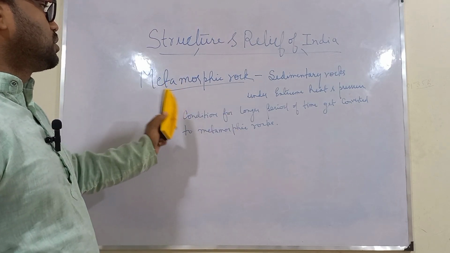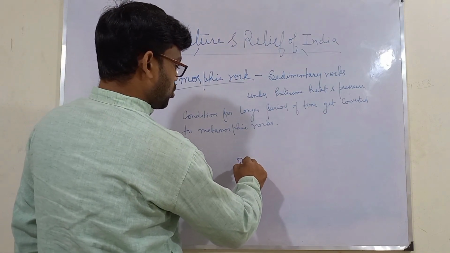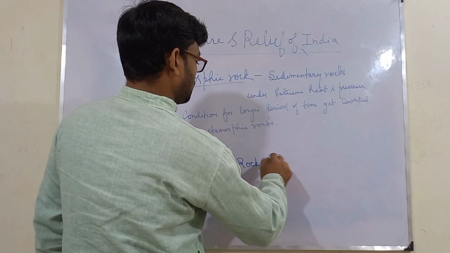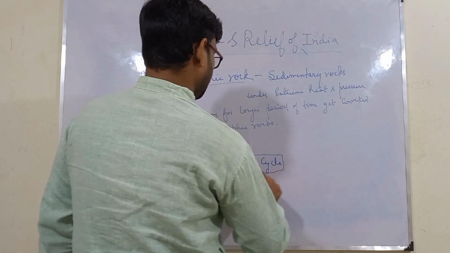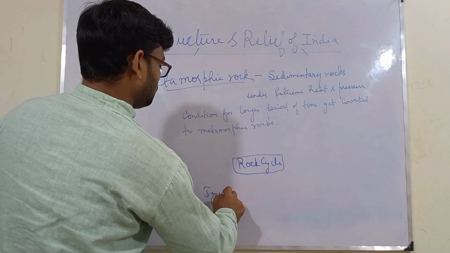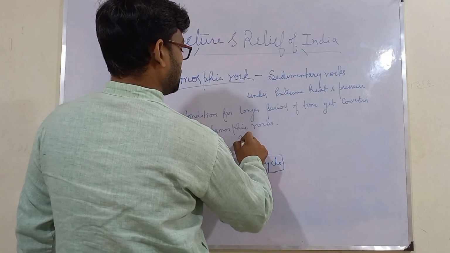Okay, so these are the three types of rock. Now you can draw here what we call the rock cycle. You can write here rock cycle, and then you can draw. Firstly, we have igneous rock. Here we have sedimentary rocks.